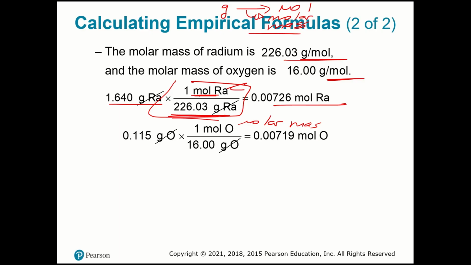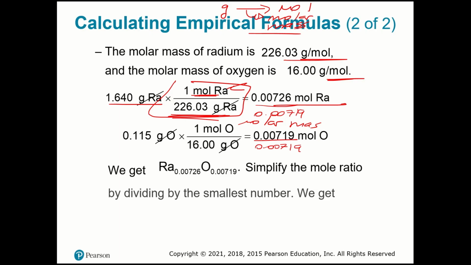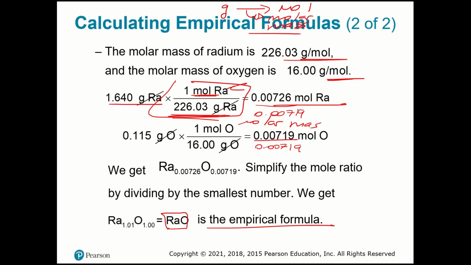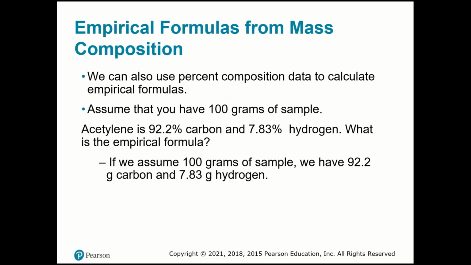Now, the second step is looking at those numbers and seeing which one is the smallest one. We're going to divide both by the same number, 0.0079. As soon as you divide, to simplify, you're going to have 1 and 1. So RaO is the empirical formula. Okay, so we can use percent composition data to calculate empirical formula as well.